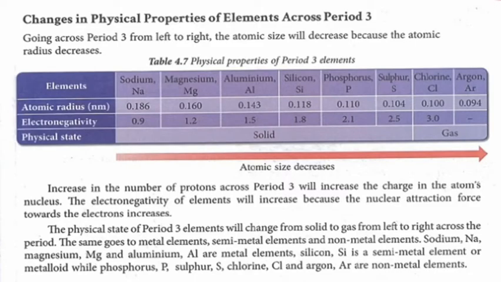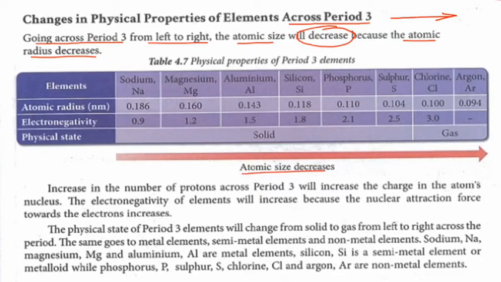Okay, changes in physical properties of element across period 3. So going across period 3, maksud dia ini from left to the right of your periodic table, the atomic size will decrease. Atomic size decrease, atomic radius decrease. Remember, from left to the right across period 3, atomic radius decreases, so the atomic size decreases.